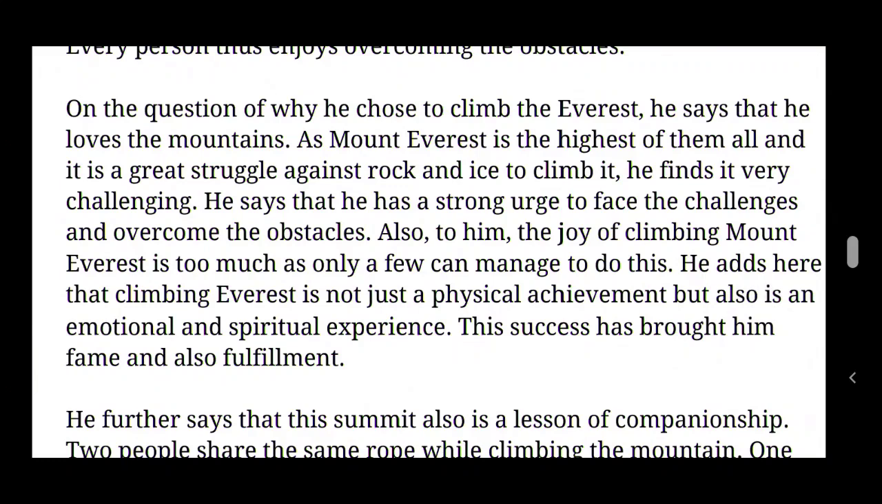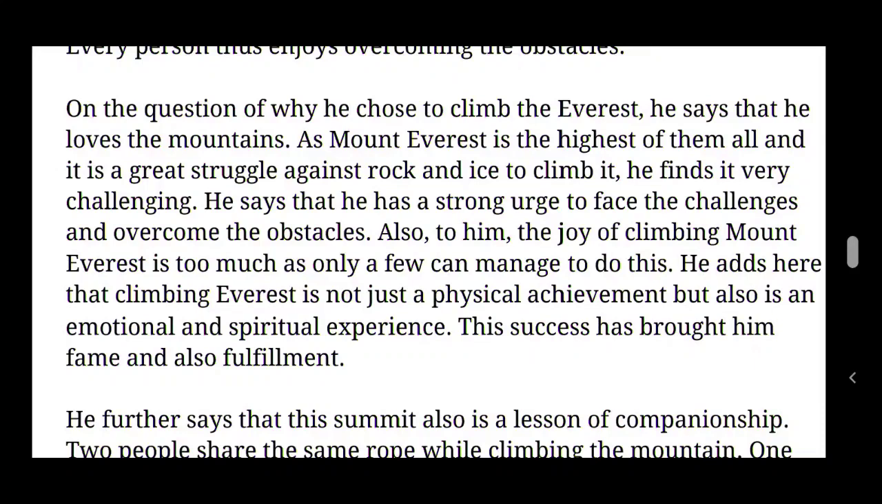So it is a great struggle against the rock and ice to climb it. He finds it very challenging. So he just enjoys the challenge. He finds something challenging, he wants to do something challenging. So that's why he selected Mount Everest to climb. He says that he had a strong urge to face the challenge and overcome the obstacles, and he wants to overcome all those obstacles to reach Mount Everest.